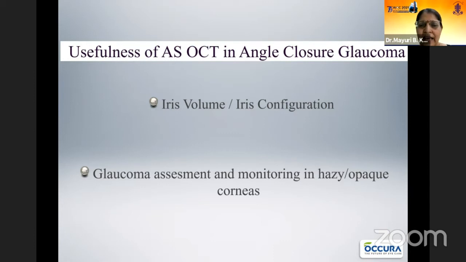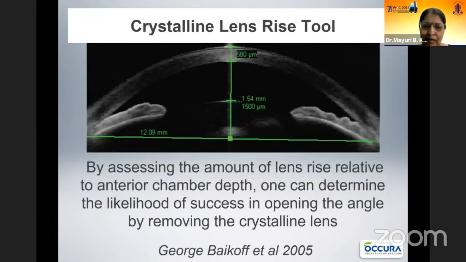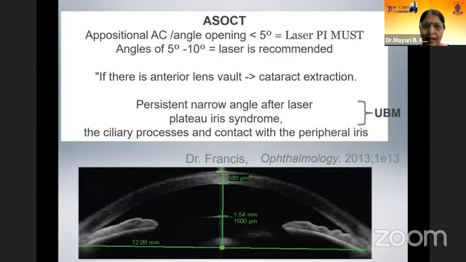The next is iris volume and iris configuration and the assessment of the glaucoma in the opaque media, which has already been covered. I will just pass on without discussing this. A lens rise tool is also available, and a classification is available. So how much is the lens vault should give you the idea that by removing the lens, you can have a benefit in this particular patient.